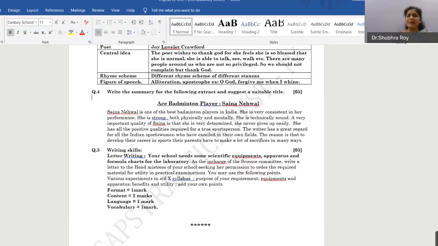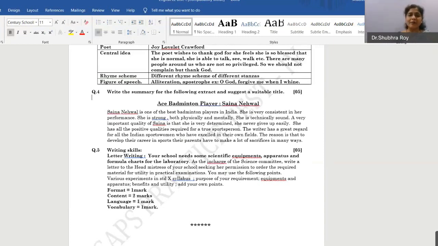Various experiments in the 10th syllabus, the purpose of your requirement, why do you need it, equipments, which equipments you need, which apparatus you need, what is the benefit and utility of that apparatus, and you can add your own points. When you're ordering something, you can also make a table and write it in the letter. That will be the content. The language will be seen, how you are writing when you are requesting somebody. Your language is going to be seen, and vocabulary has got 1 mark. So this is how you complete your letter writing.